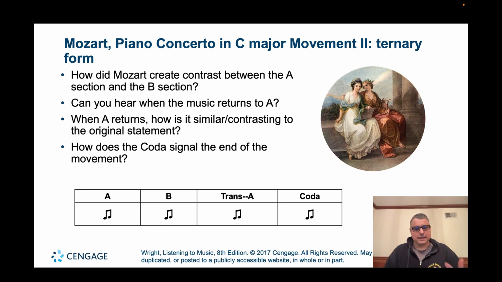So let's go through these sections, and let's listen to each section and see if we can hear a difference between the A and B sections. And then when we come back to the A section again, let's listen for the piano playing that melody.